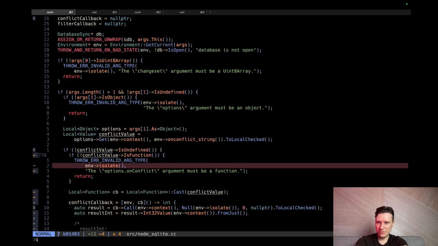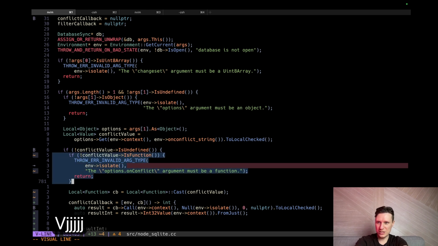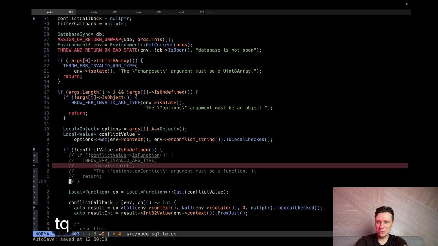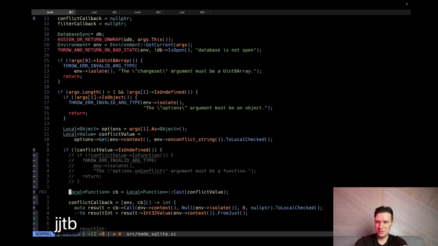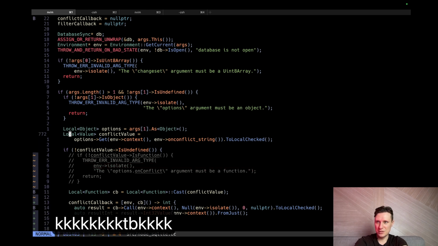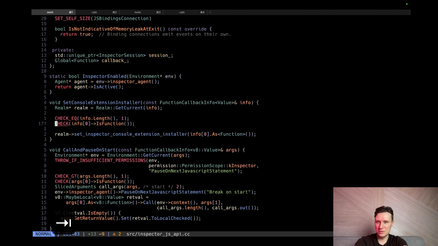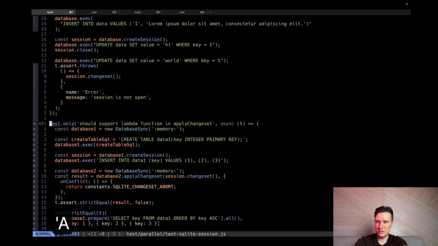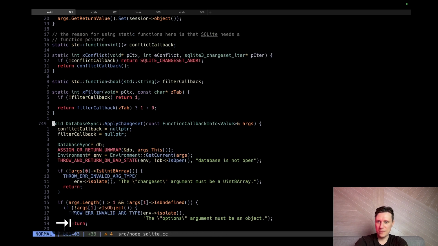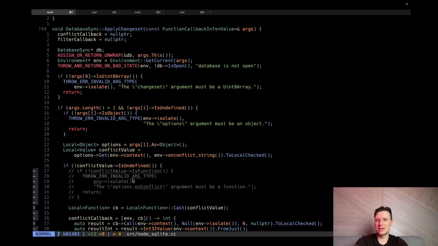Because it's just a value. Maybe I can just comment this out. Put a breakpoint here, remove it from here, and just run it. Why do we need to check this? This is like a function. We can try to cast it. I believe cast will fail if it's not a function. Yeah? No?